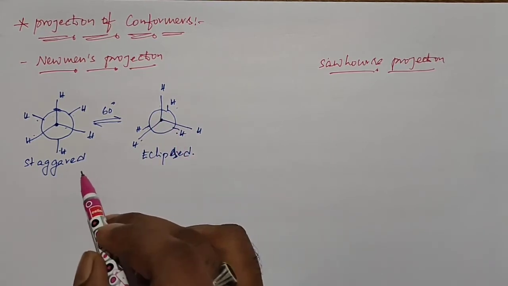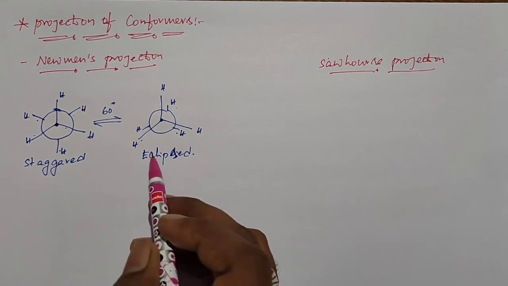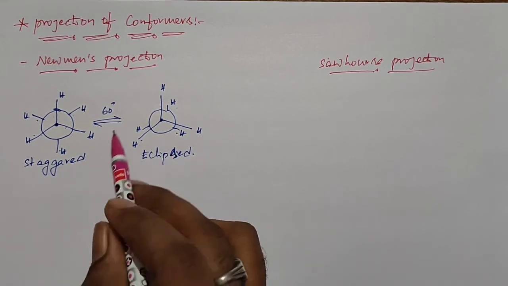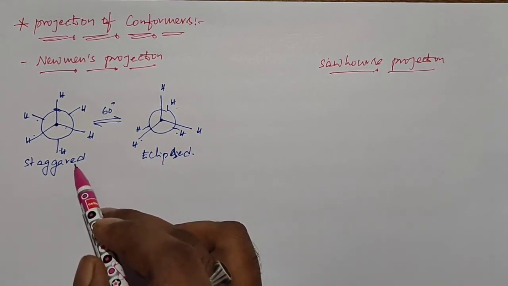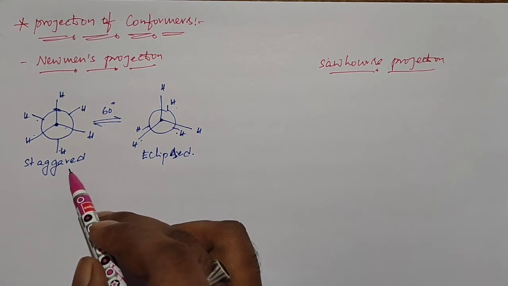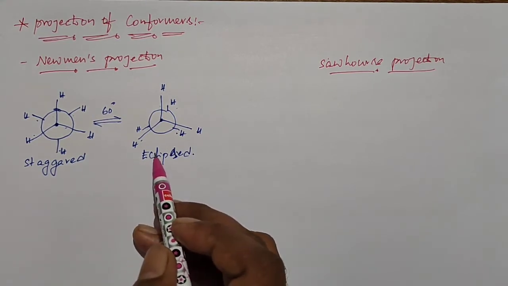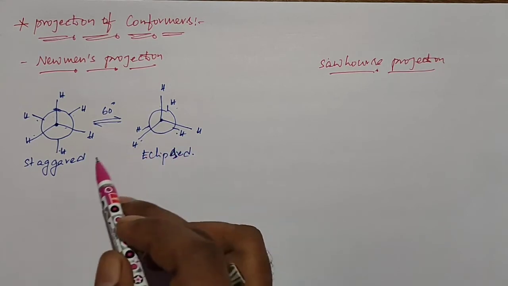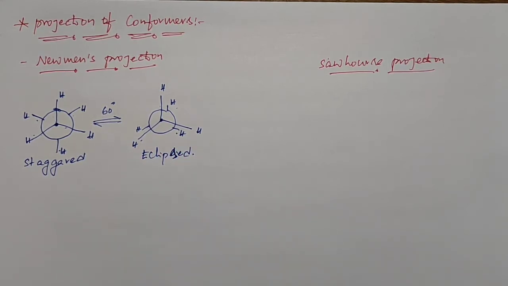This is the arrangement for staggered, and this is the arrangement for eclipsed. For every 60 degrees rotation of the carbon-carbon bond, the staggered form converts into eclipsed form, and eclipsed converts into staggered. If you rotate less than 60 degrees, we get the skew or Gauche forms.